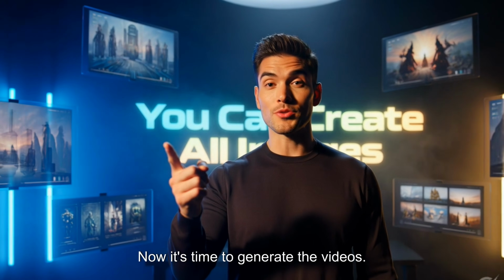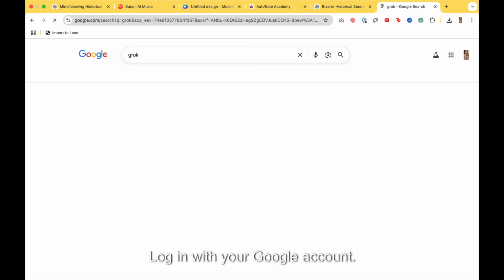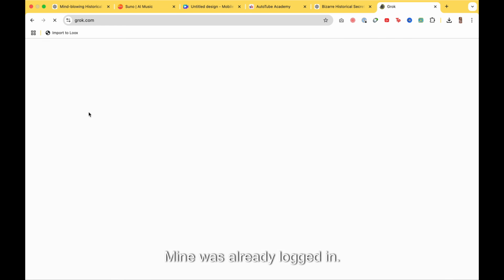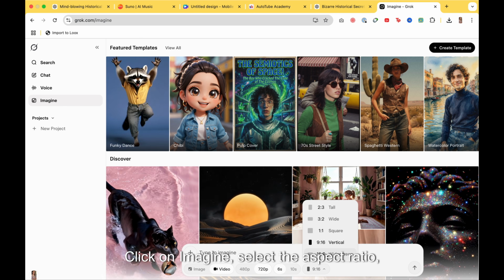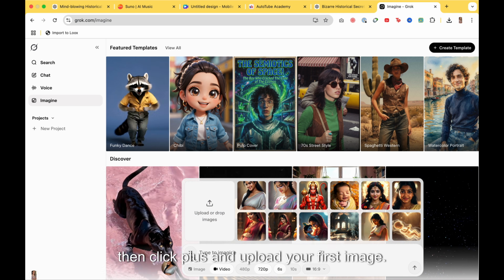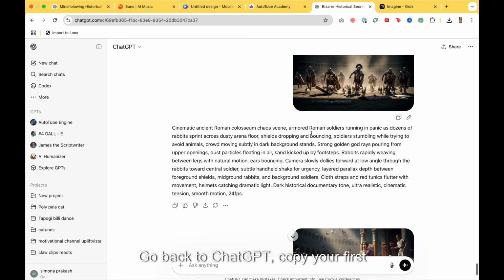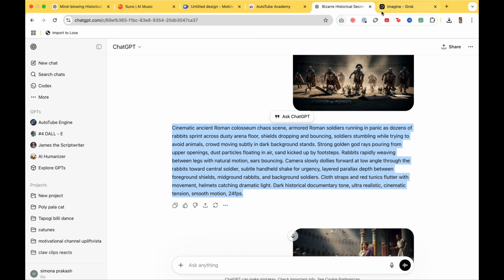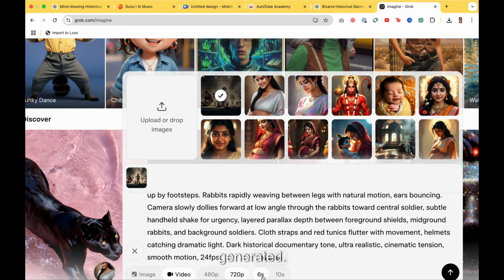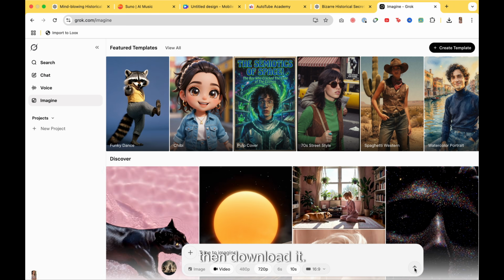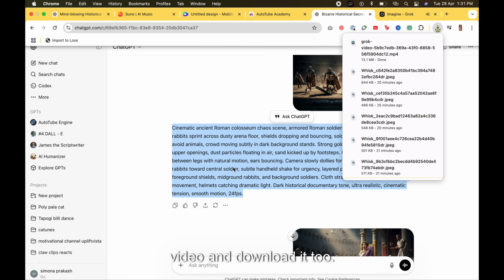Now it's time to generate the videos. Go to Google and search for Grok. Log in with your Google account. Mine was already logged in. Click on Imagine, select the aspect ratio, then click plus and upload your first image. Go back to ChatGPT, copy your first generated prompt, paste it into Grok, and send it. Within seconds, your video will be generated. You can see it here, then download it. Repeat the same process for the second video and download it too.